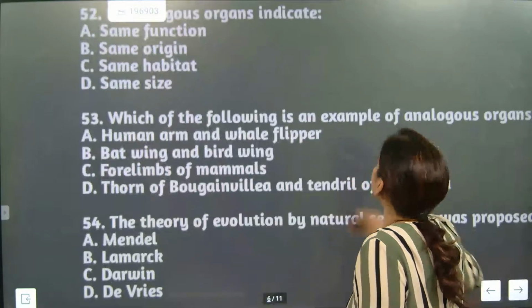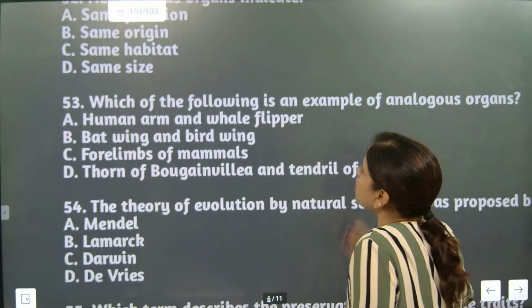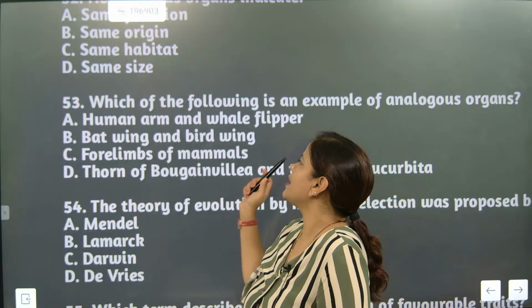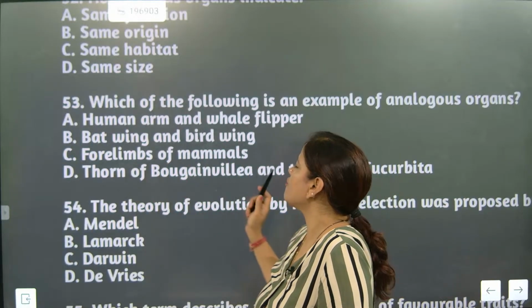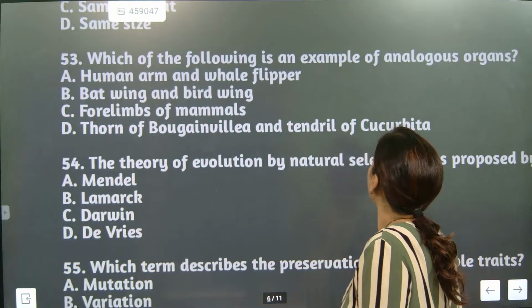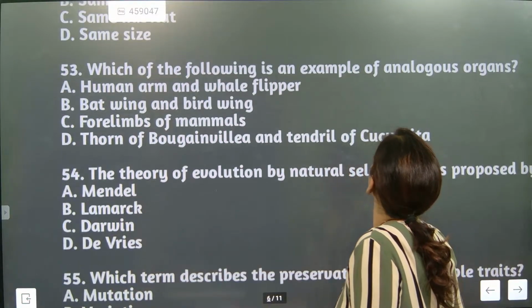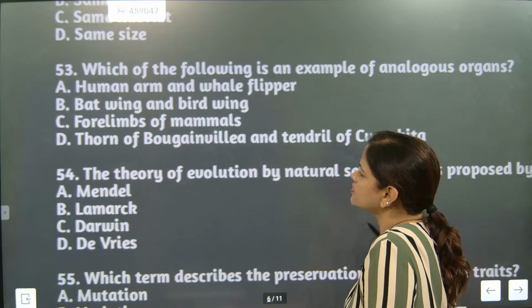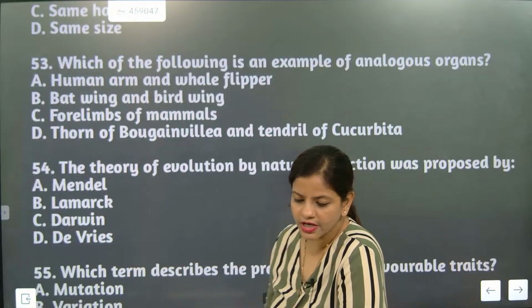Which of the following is an example of analogous organ? Human arm and whale flipper, bat wing and bird wing, forelimbs of mammals, thorn of bougainvillea and tendrils of cucurbita. Analogous organs we don't do. Analogous part is not in the syllabus. We'll not do that analogous question.